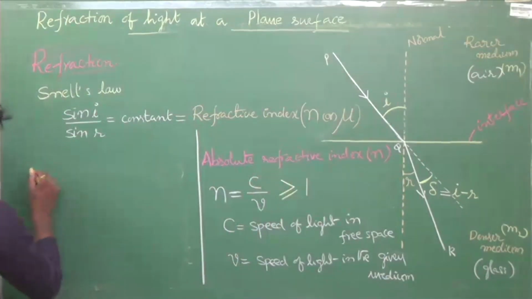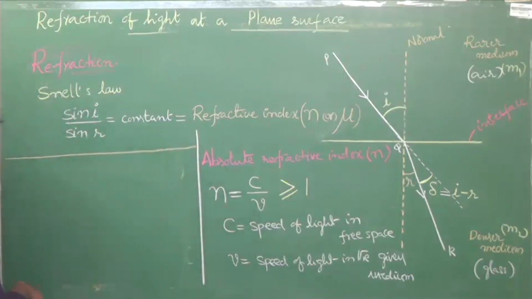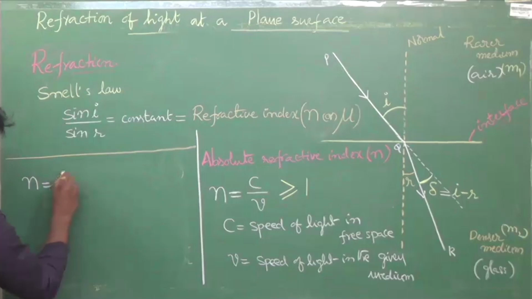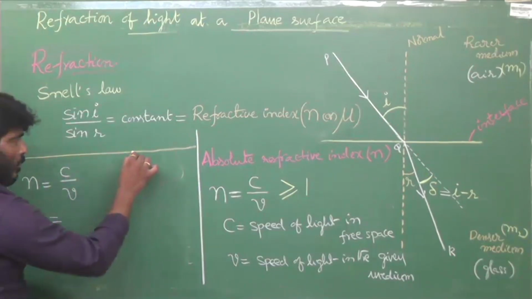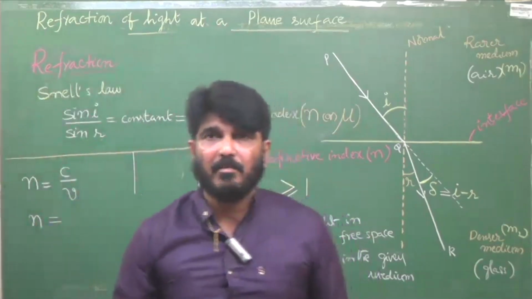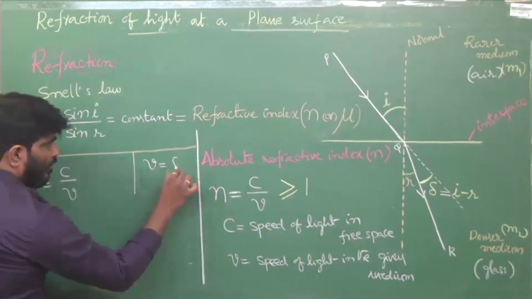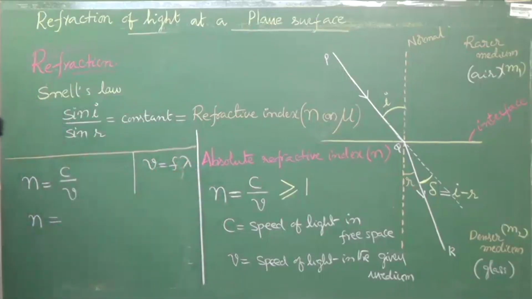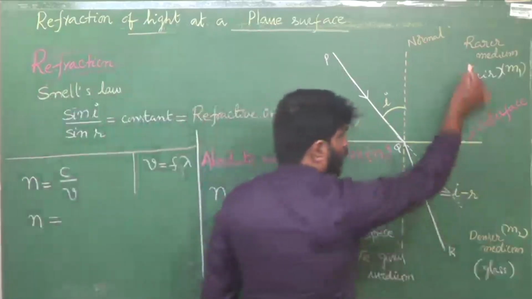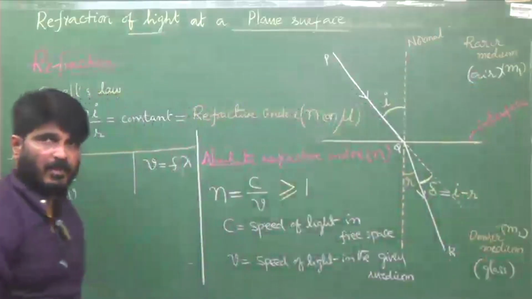Okay. Now, let us consider that absolute refractive index once again. That is C by V. Now tell me, when light enters from one medium to another medium, the physical quantity that remains the same is frequency. We all know V equals F lambda. When light enters from air to glass, water to glass, diamond to glass, or glass to air, whatever it may be, frequency remains the same, right?